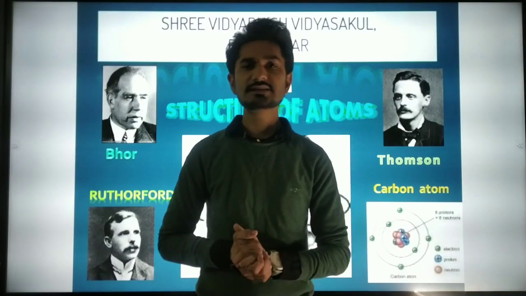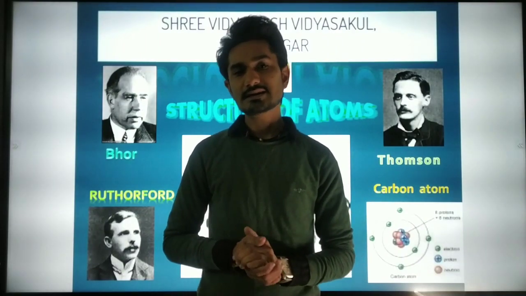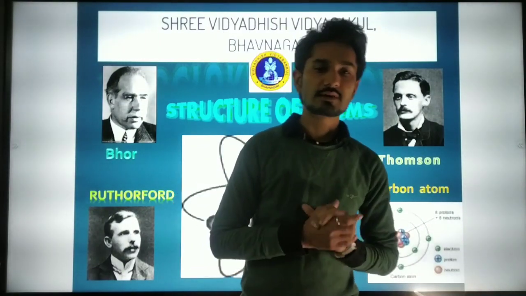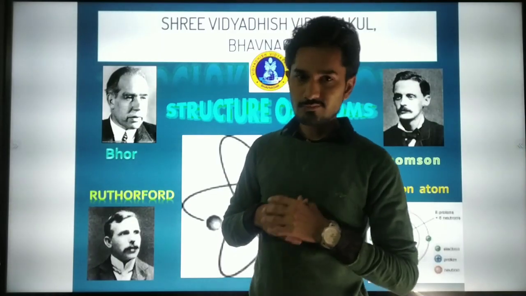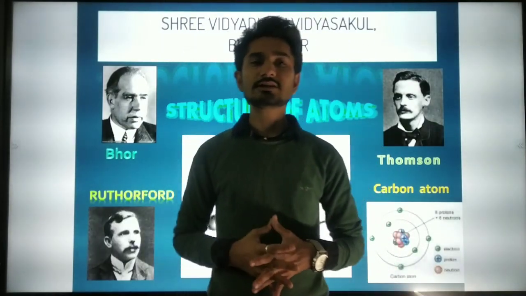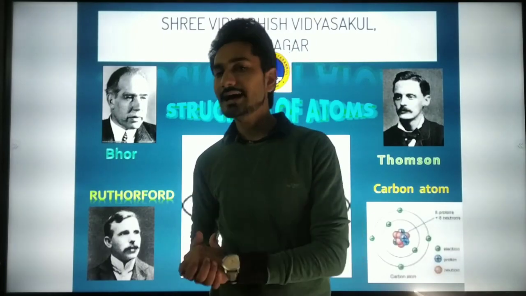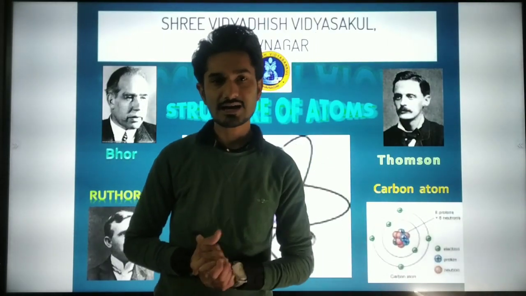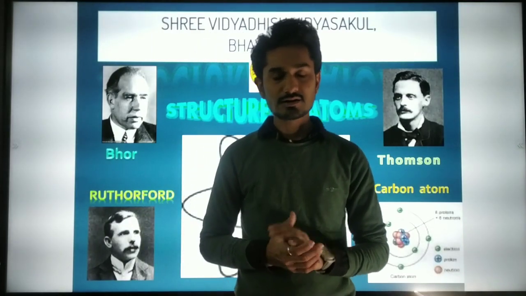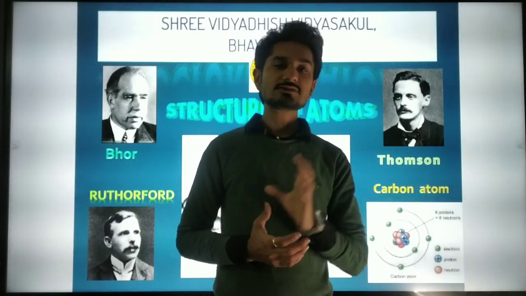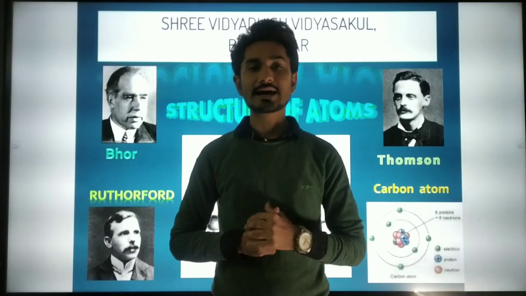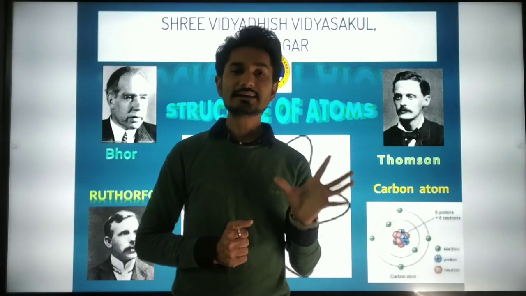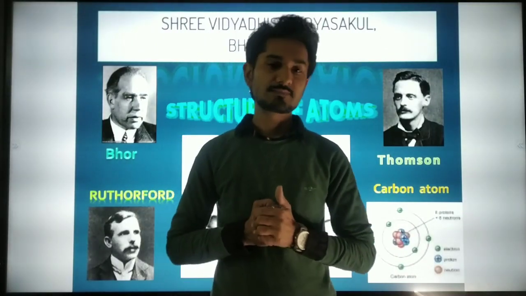So the first thing is the number of protons and number of electrons. In whatever atom, or whatever element is made up of atoms, we will have to discuss first how many electrons or how many protons are present in it.